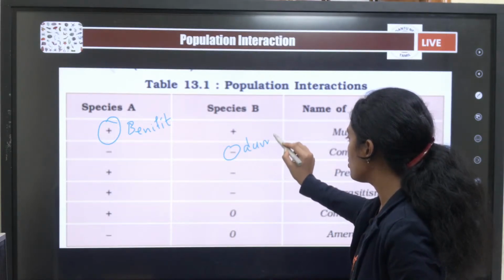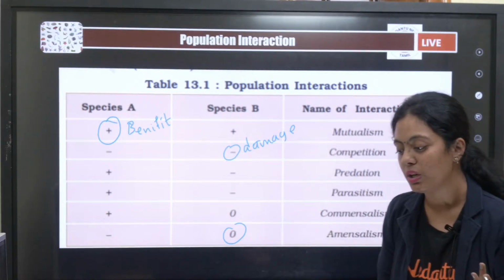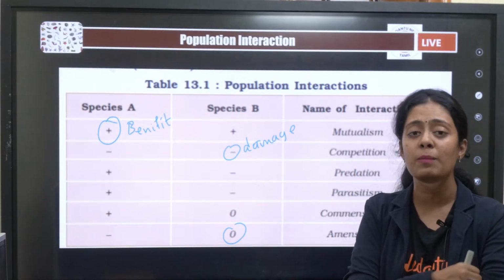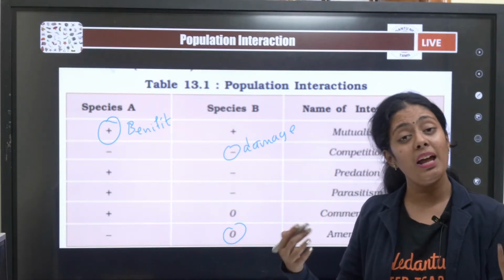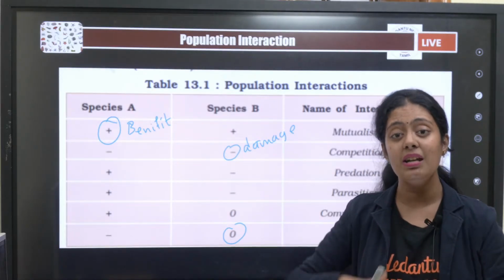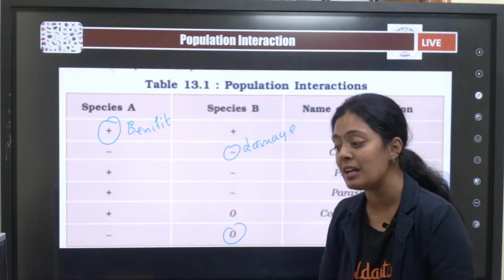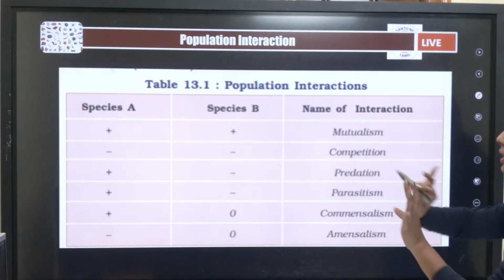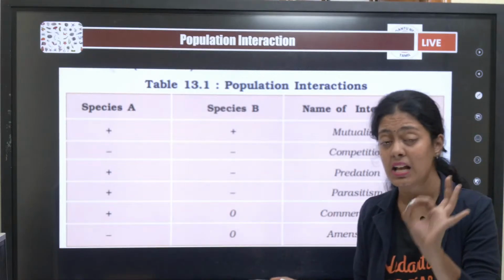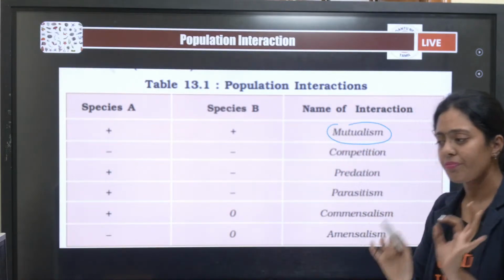What does zero mean? You said positive and negative, but what do you mean by zero? It is neither positive nor negative. They are neither benefited nor affected. That is what we call zero interaction. First I'll give you an overview of everything. Examples are very, very important. So first, mutualism.